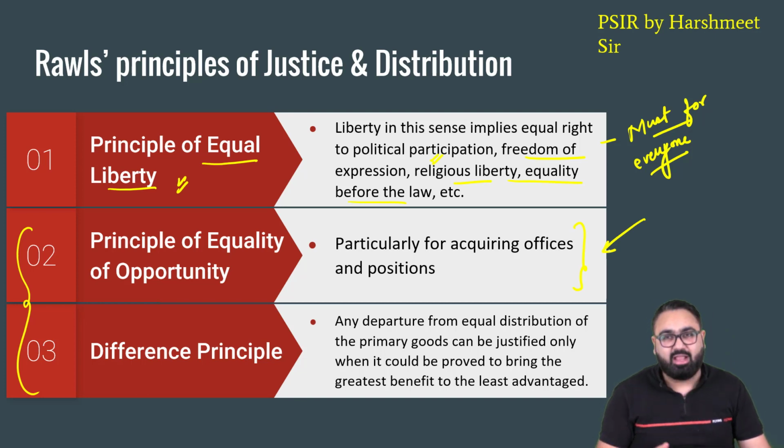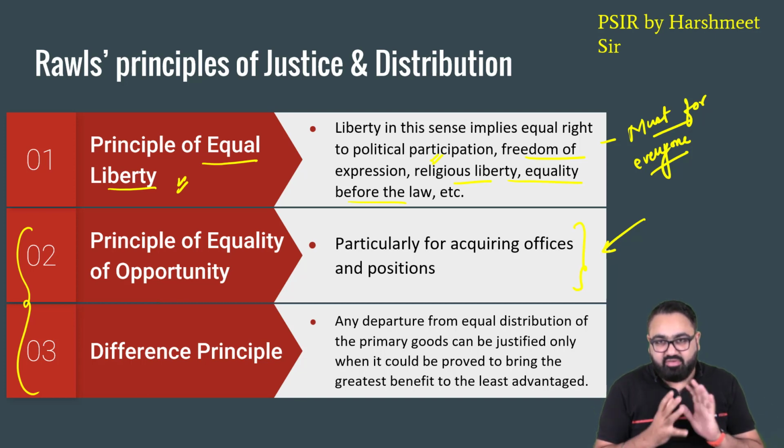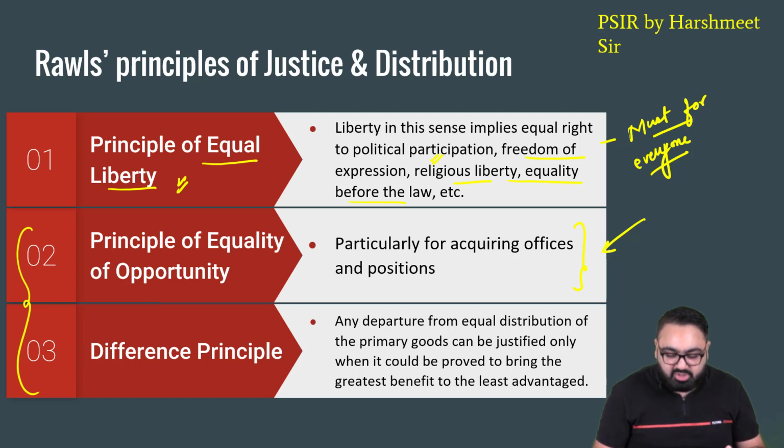Everyone has a right to make a better life for himself. For that, they should all be allowed to work hard and they should all be allowed to participate. For example, in the UPSC examination, you should not be denied the opportunity to take the exam on the basis of your caste, religion, etc. So everyone should be allowed equal opportunity to acquire offices so that they can make a better life for themselves.